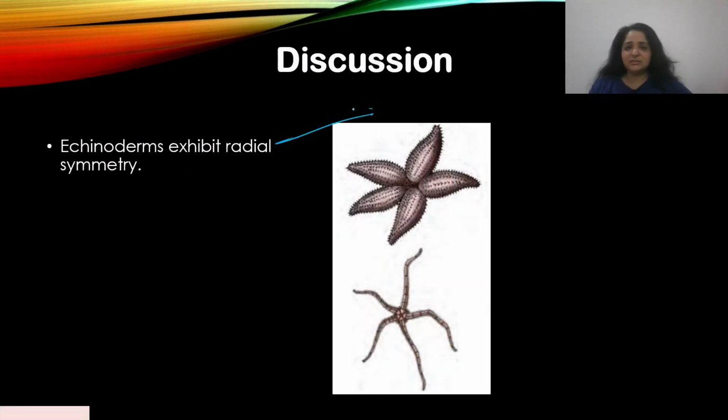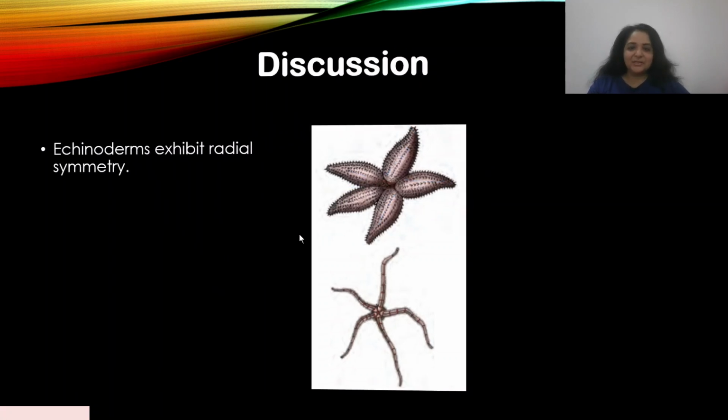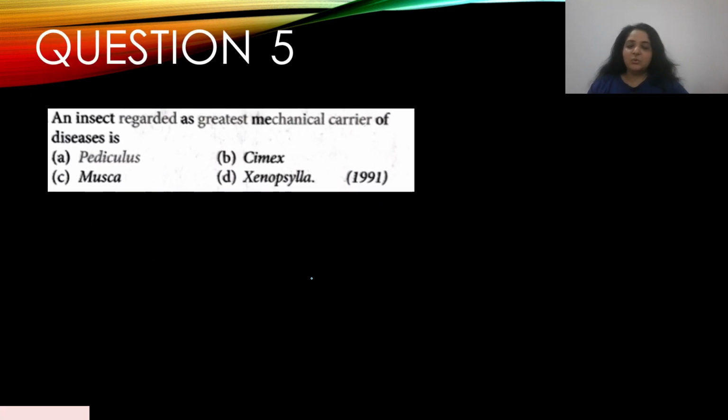You see the diagram over here. They are taken from NCERT. You see how Echinodermata have radial symmetry. They exhibit radial symmetry. All right, so again pretty direct. Let's move on.